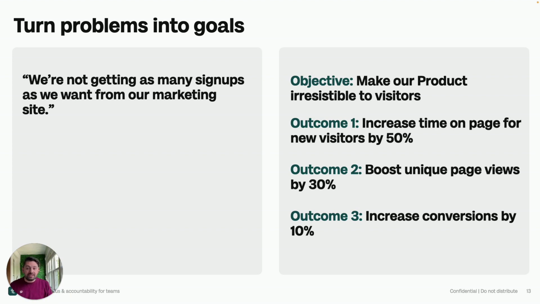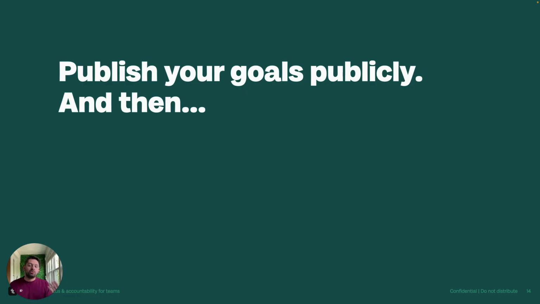Now, the next big piece here is I sit down, I do that a couple times, I've got all these nice goals written. We want to publish them publicly. Now, for top-level goals, publishing them is for a few fairly standard reasons. Number one, if we want our teams to work on these goals, they need to know what they are. If we're setting goals at the company level and then hiding them or just hoping that our teams are going to work on them, we're going to end up being disappointed. We're going to end up confused as to why we haven't made progress. So we want to make sure that these are published for everybody.